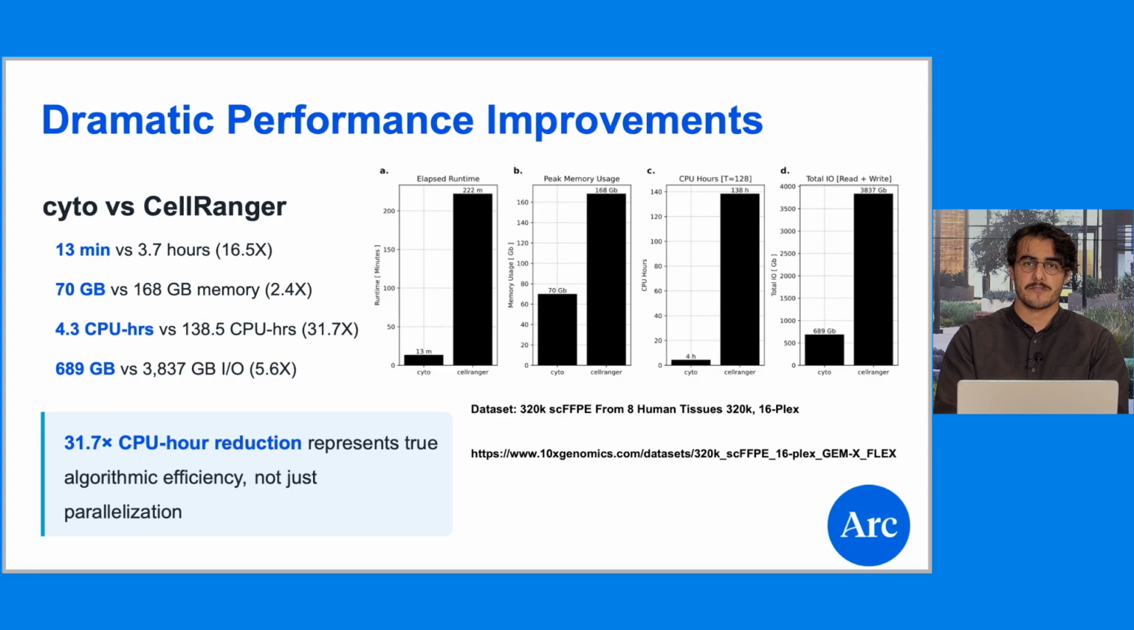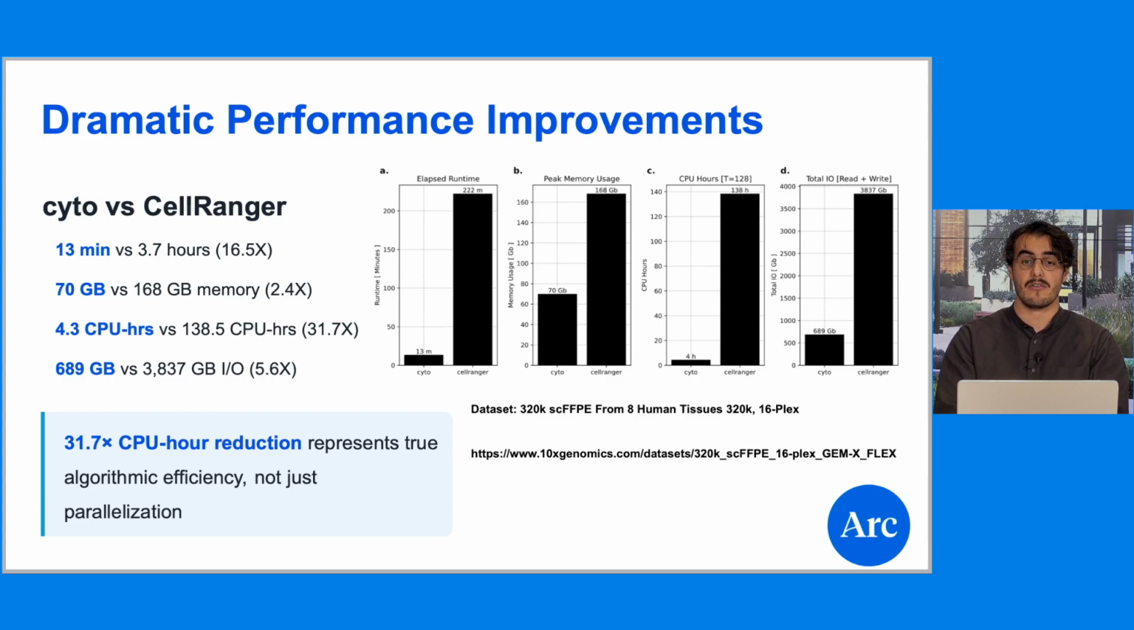The performance metrics speak for themselves. On a smaller scale dataset of 8 billion records from the public 10x dataset of 8 human tissues, Cyto can finish processing in a total of 13 minutes, almost 17 times faster than the CellRanger runtime, with less than 2.4x memory usage throughout. Of that 13 minutes, only 3 minutes or so are spent mapping, showing an average throughput of about 50 million records per second.